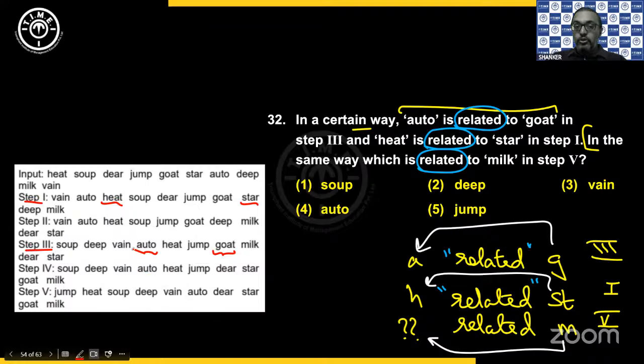So auto is 4th word from the left in step 3. Goat is the 4th word from the right end in step 3. Same way when you look at heat, 3rd word from the left end, and star, 3rd word from the right end. So same positioned letters from both ends. So now in step 5, you have milk, which is the last word. So then the word I'm searching for is going to be jump. And that is available in the 5th option.